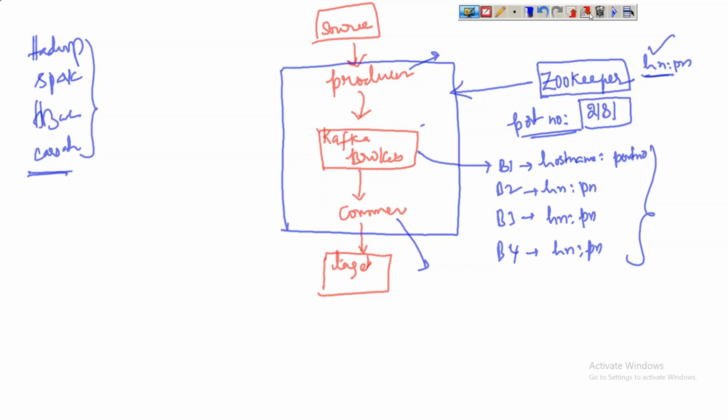Yes. We have to develop an application, a program, using the producer API. By using the producer API, we can design a producer to pull the data from any source.